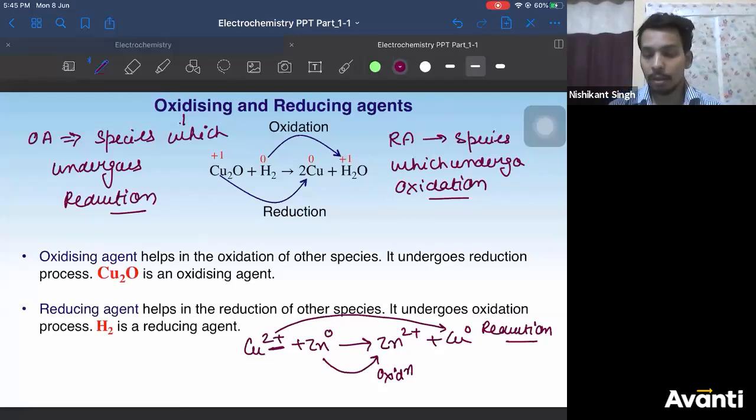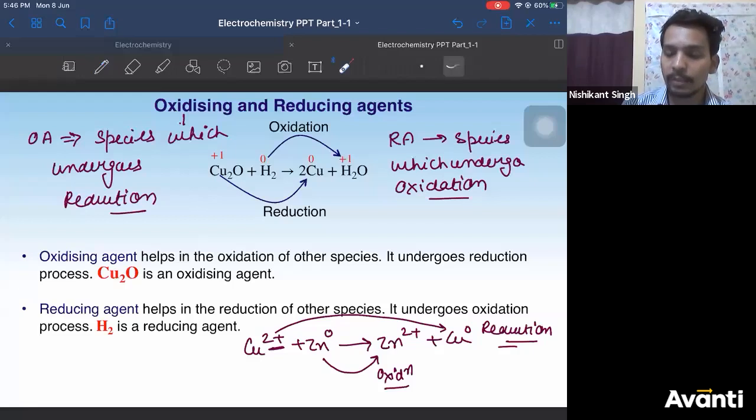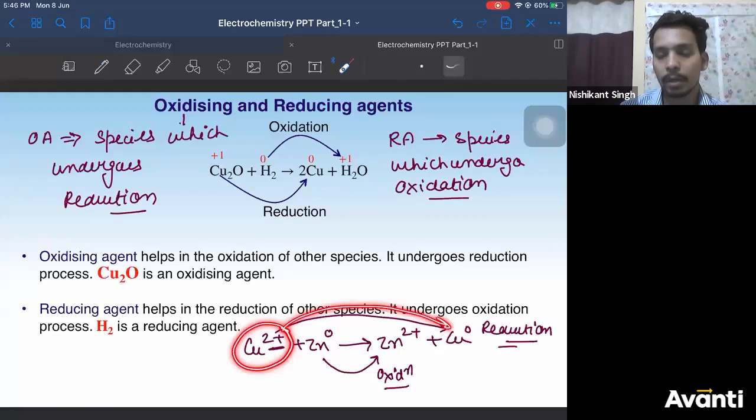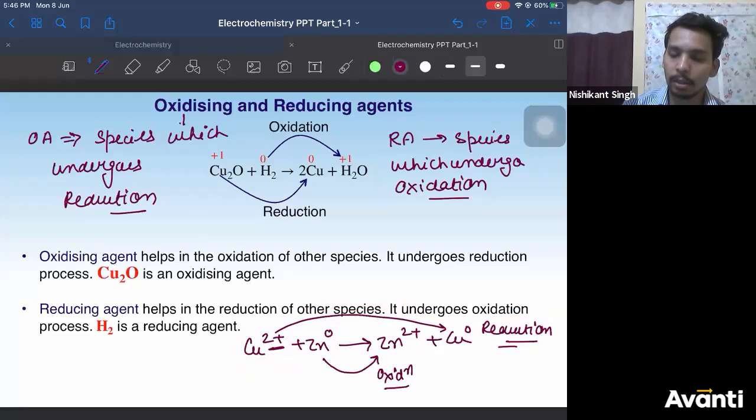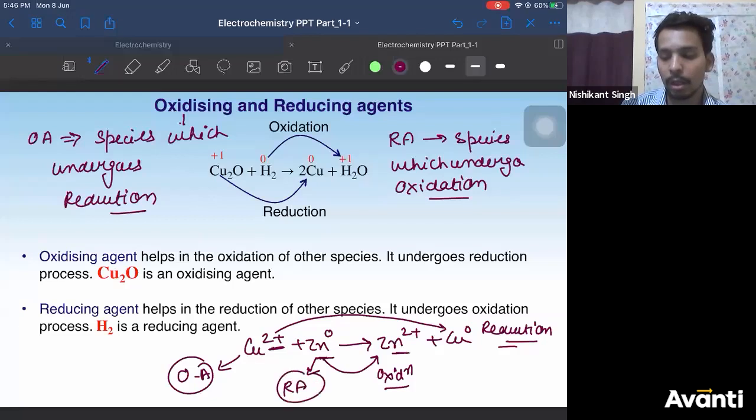Right? Now, if you see this oxidation reaction, reduction reaction, now we need to check our reactants. What is my reactant which is undergoing reduction? Copper 2 plus is undergoing reduction to copper. So the reactant which is undergoing reduction will be known as your oxidizing agent. And zinc is getting oxidized to Zn2 plus. So zinc is getting oxidized, so it will be known as your reducing agent, right?